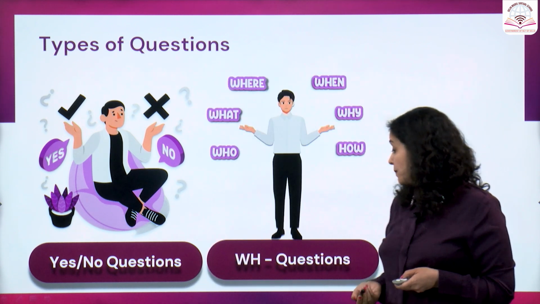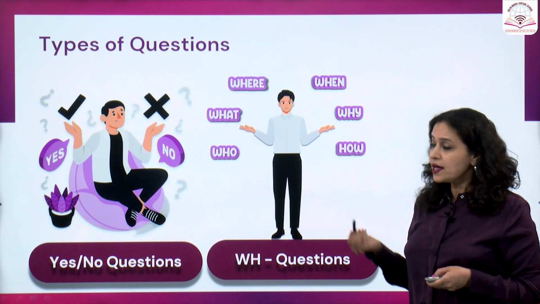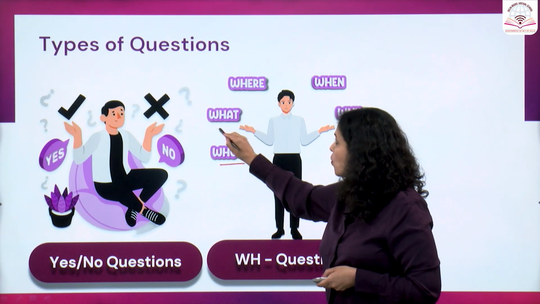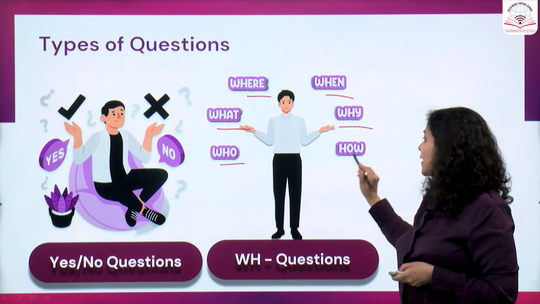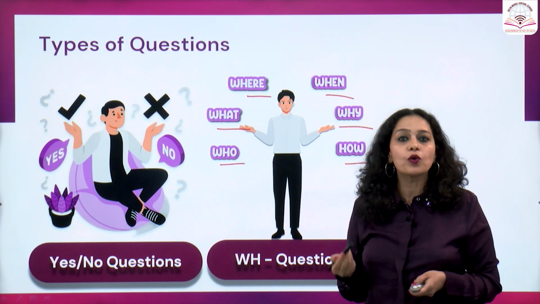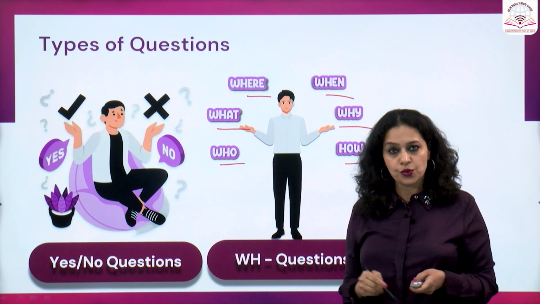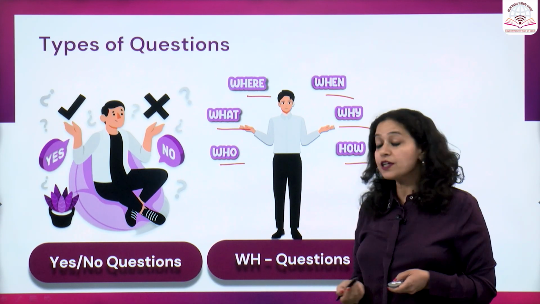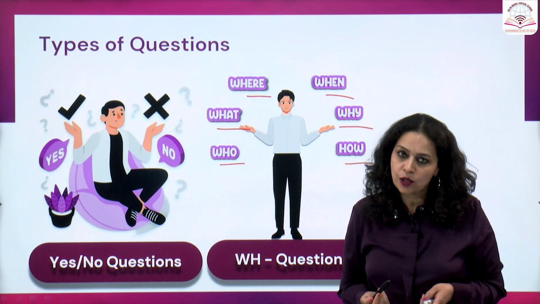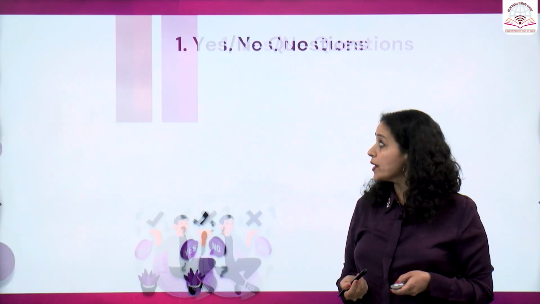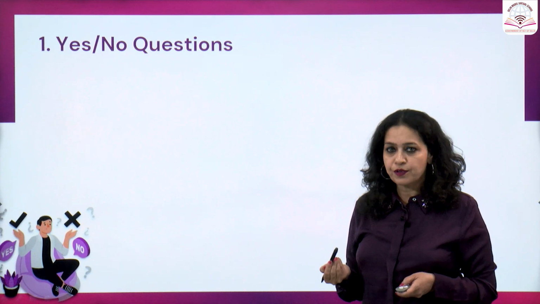And the second type is WH questions that start with who, what, where, when, why or how. So maybe, what are you doing? So we have different types of rules for yes-no questions and different types of rules for WH questions. I'm going to start with yes-no questions first.